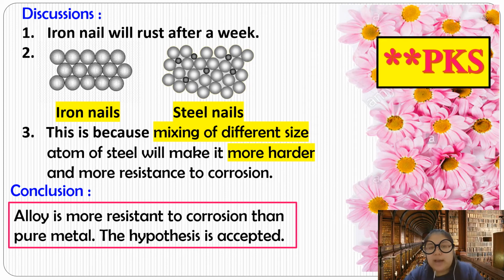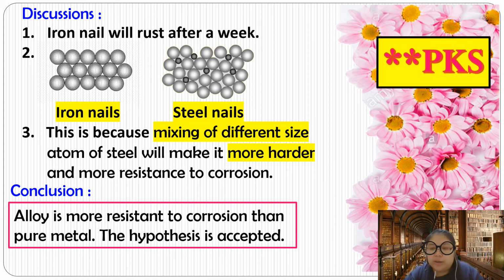First one, we say iron nail will rust after a week. So number 2, you need to draw the arrangement for the atom. Okay, iron nail, the atoms are the same size and join together. Steel nail also joins together, but you need to add some atoms of different size.